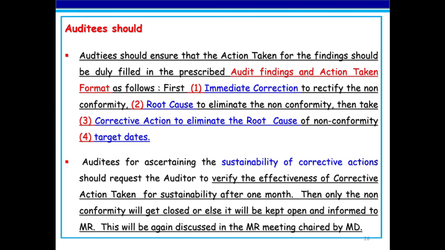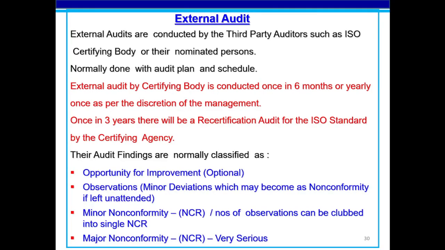What is external audit? External audits are conducted by third-party auditors such as ISO certifying bodies or their nominated persons, normally done with an audit plan and schedule. External audit by certifying body is conducted once in 6 months or yearly as per the discretion of the management. Once in 3 years, there will be a recertification audit by the certifying agency.